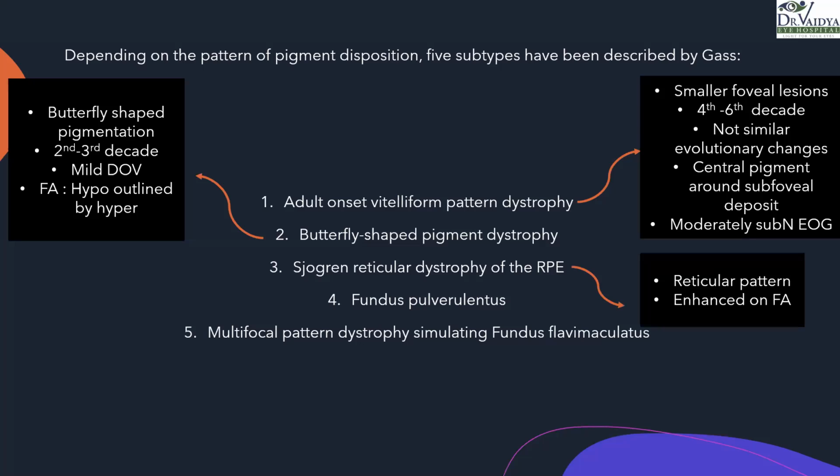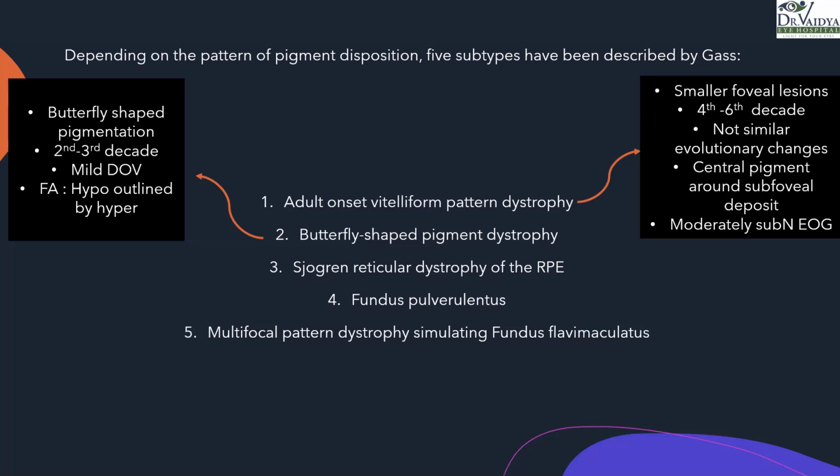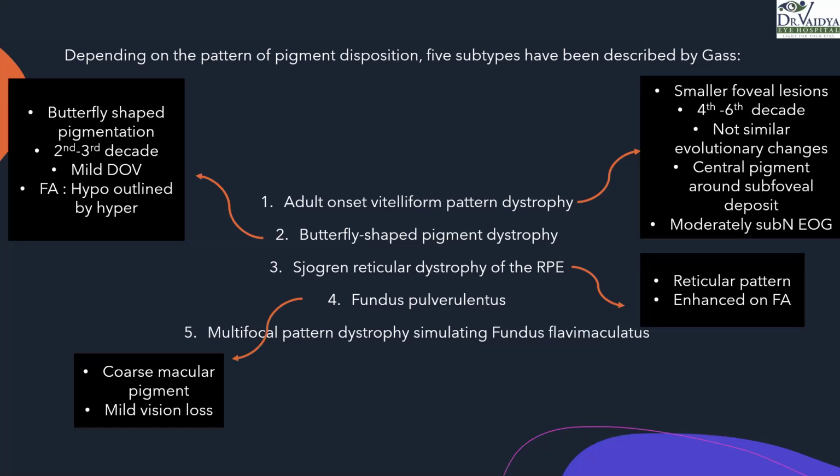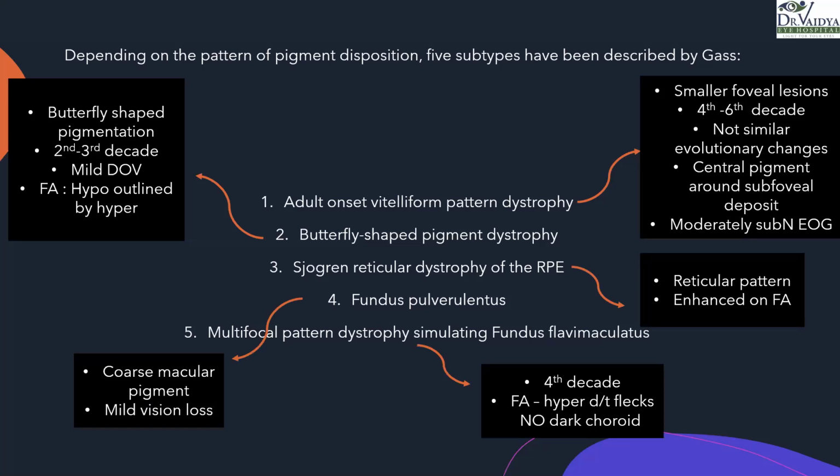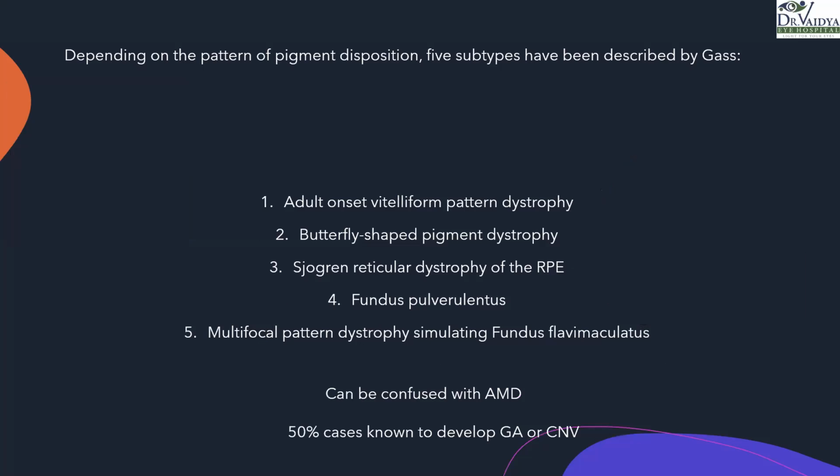There is Sjögren reticular dystrophy, which has a reticular pattern enhanced on FA, fundus pulverulentus, and multifocal pattern ERG simulating Stargardt's disease, also seen in these pattern dystrophies. So there are these 5 subtypes which Gass described. These are usually missed because we are not able to diagnose them correctly, but they are still seen in clinical practice. They are often confused with age-related macular degeneration, and 50% of these cases are known to develop geographic atrophy or CNV.